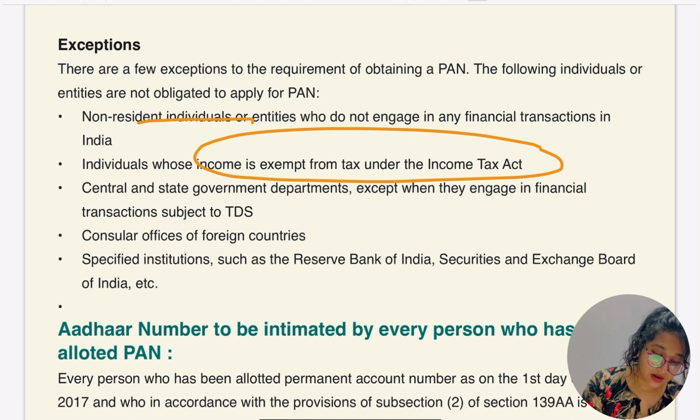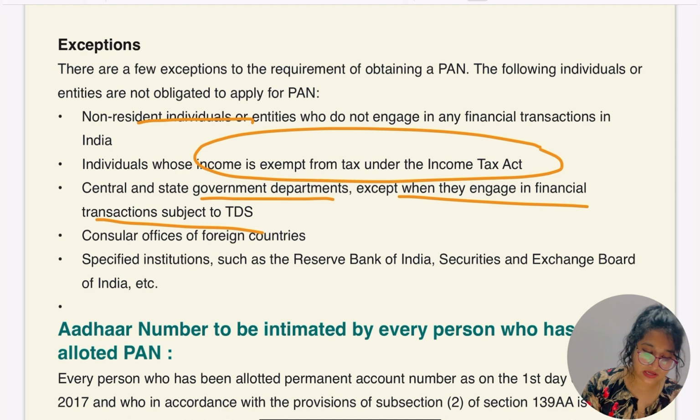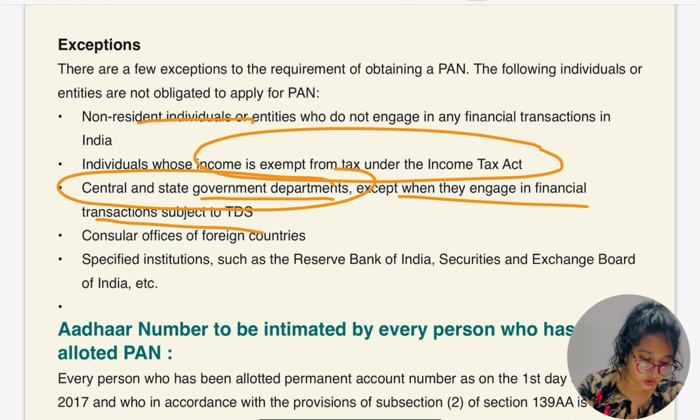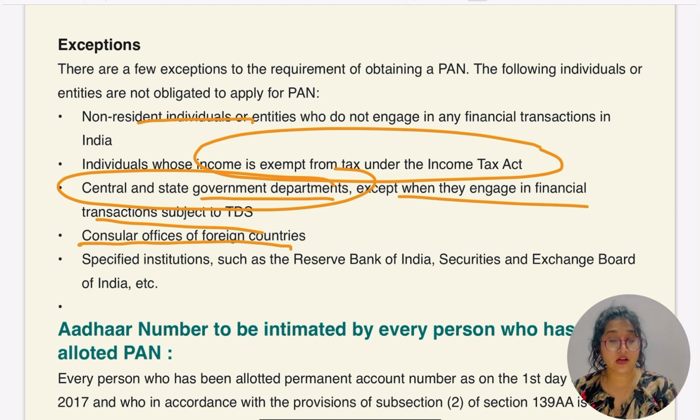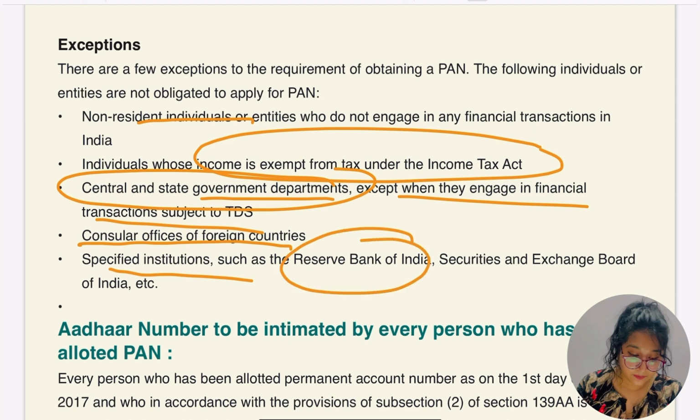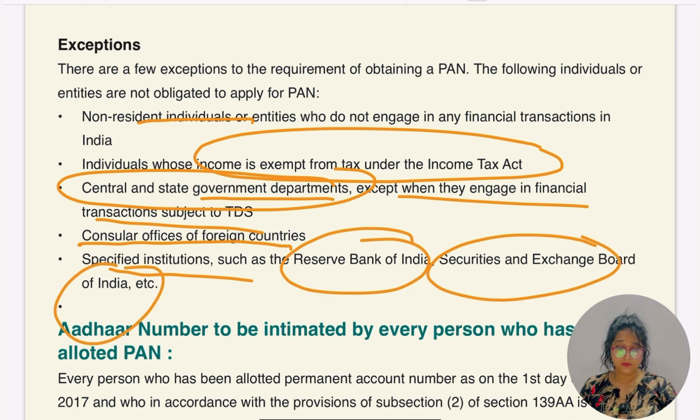Central and state government departments, except where they engage in financial transactions. So the exemption is for them also. Consular offices of foreign countries and specified institutions such as RBI, SEBI, etc. They are the exceptions to the requirement of obtaining a PAN, so they are not obliged to apply for the PAN.